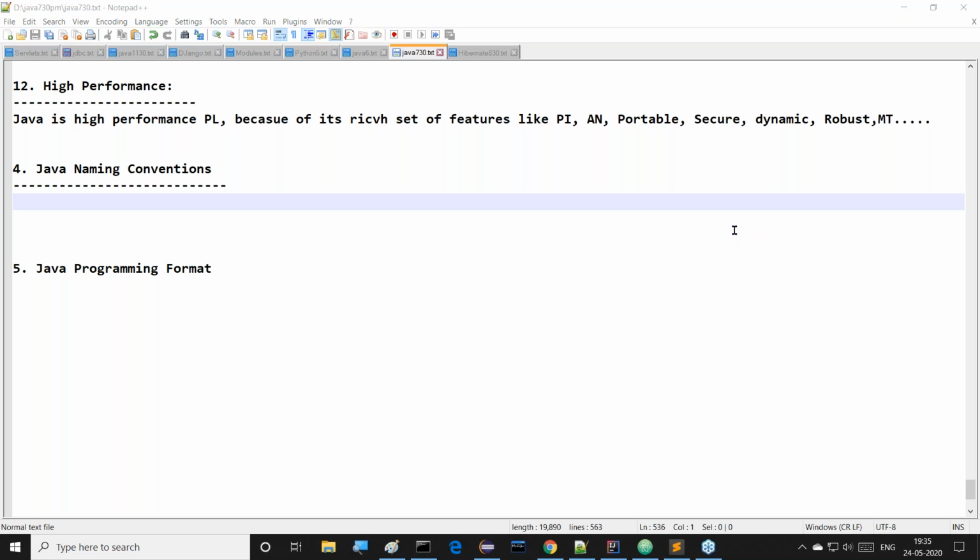I'll decide whether tomorrow I'm going to take class or not. I will decide in the evening, might be at the end of the class today. Just remind me, that means give intimation to me regarding that issue. Then I'll decide. First of all, now let's come to Java naming conventions.